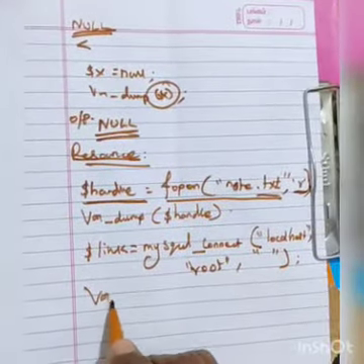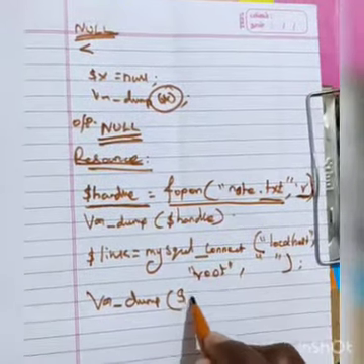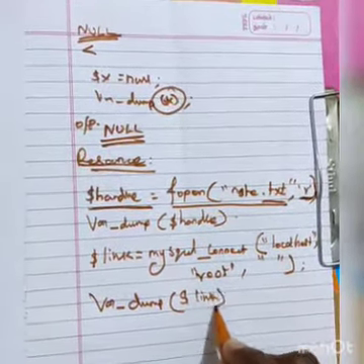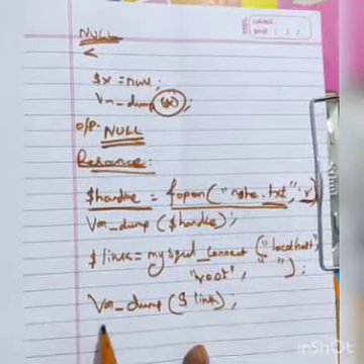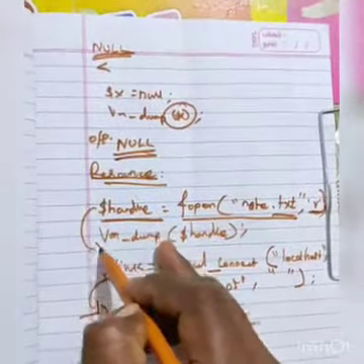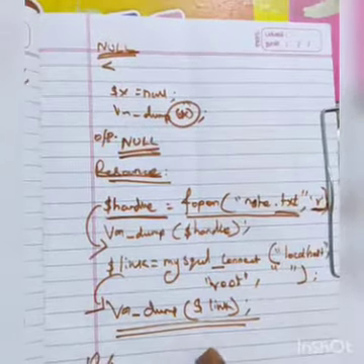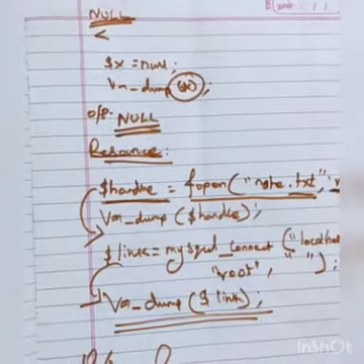Now var dump dollar link, semicolon finished. What will this do? This is a resource, and we can display it in the output. So that is called the resource data type.